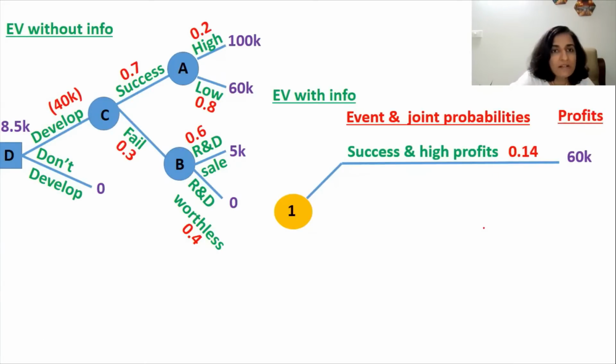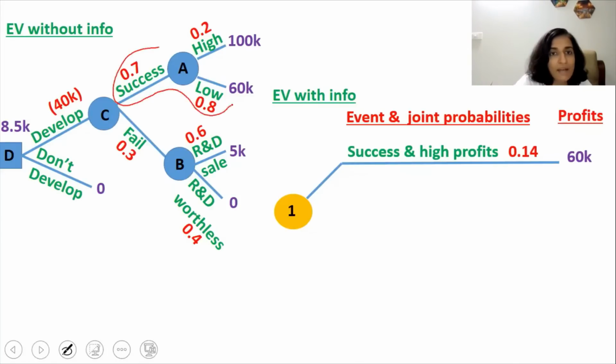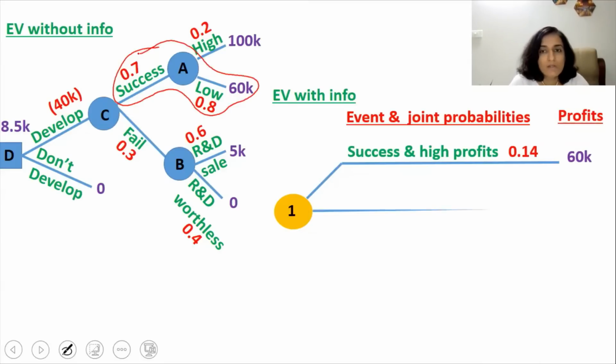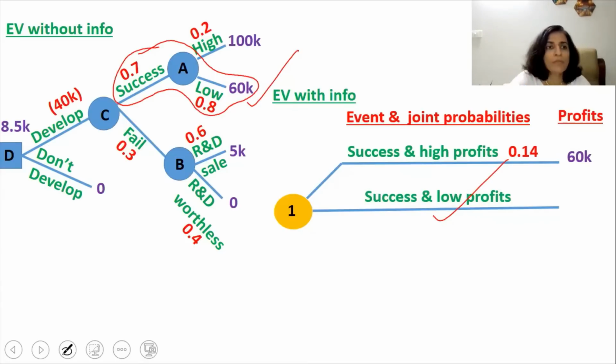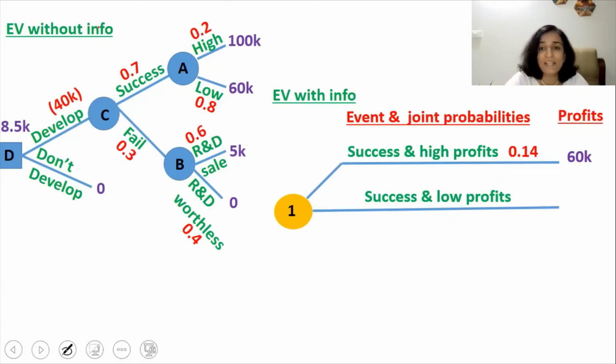Now, what is the next event? Focus on what I am circling. That is, we are having a successful product and we are getting a low profit. This path. Okay. So successful and low profits. Even if we are getting low profits, we are still getting a profit, right? Because 60,000 is the ultimate profit. Even if you reduce the R&D of $40,000, we get a net profit of $20,000. So even with this information, what is this information? That is successful product with low profits. We will still decide to develop the product.